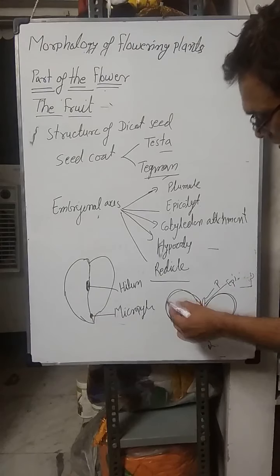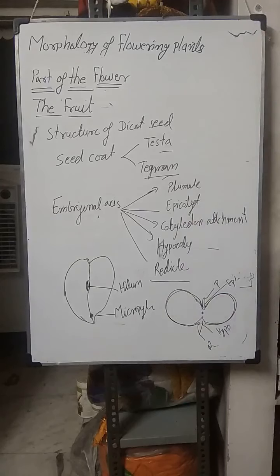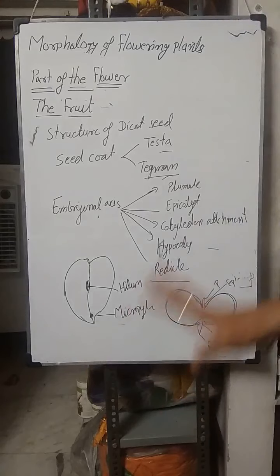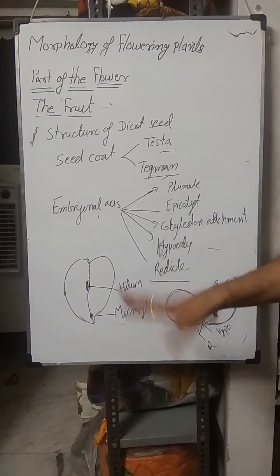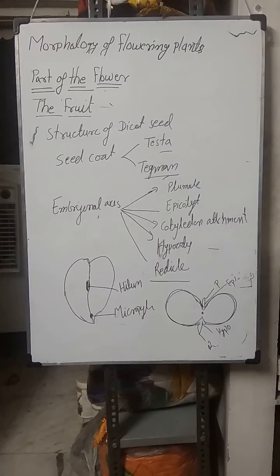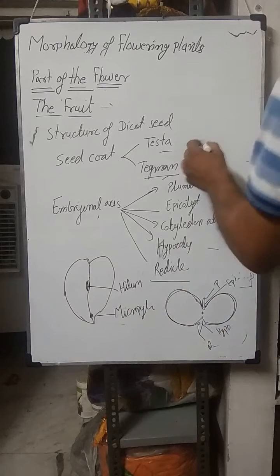Outer is the testa, inner is the tegmen. In dicot seed, normally endosperm is absent. Endosperm is developed after the double fertilization, but the endosperm is utilized by the developing embryo, though in some seeds endosperm remains, like in castor.